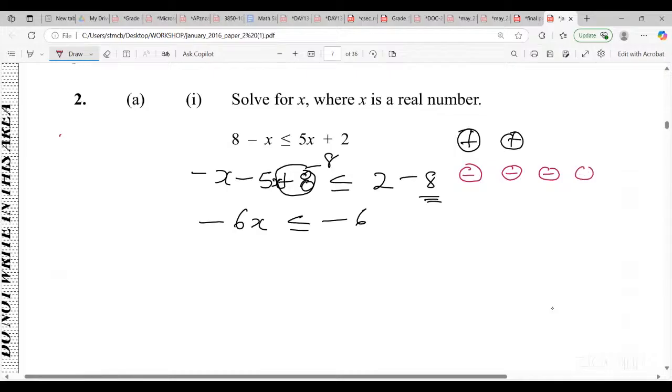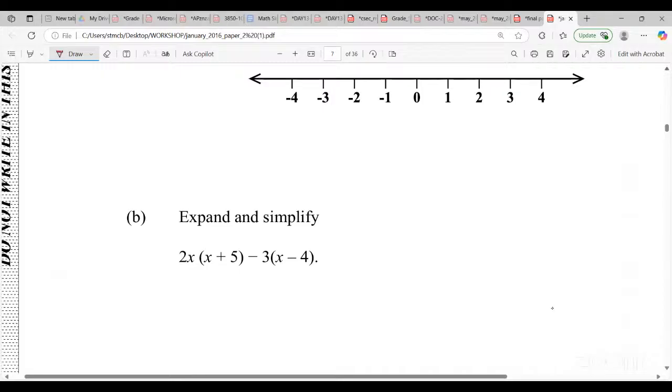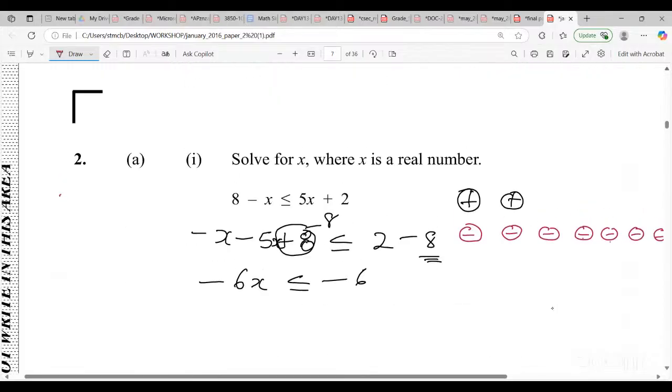And then think of it as you have 8 negatives. How much do you reach? 1, 2, 3, 4, 5, 6, 7. So we need one more to make 8, right? Each positive will cancel a negative. So how many are left? 6, but they are all negative, all right? So now we're going to divide by -6.